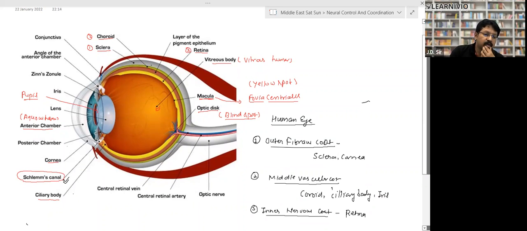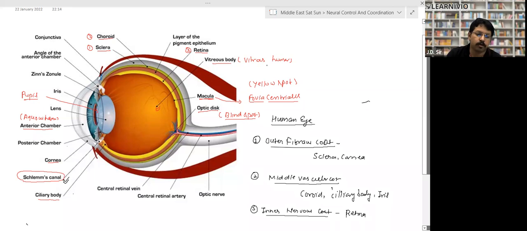the outer part is called sclera, right? This is the part which is called sclera. The sclera is the outer fibrous coat, made up of sclera and cornea. The front part is called cornea, right? Then the middle part is called choroid. The inner layer is pigmented epithelium. The innermost layer is called retina, and inside, this yellow colored structure is called vitreous humor.